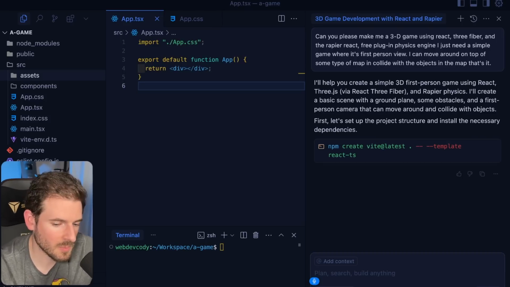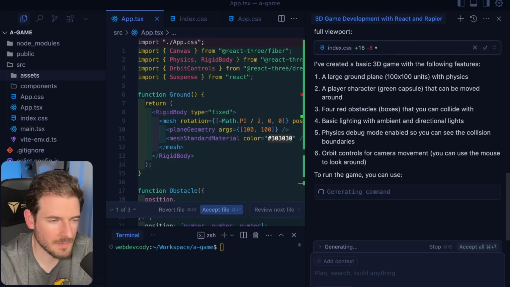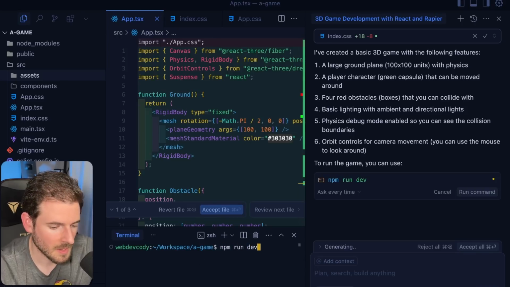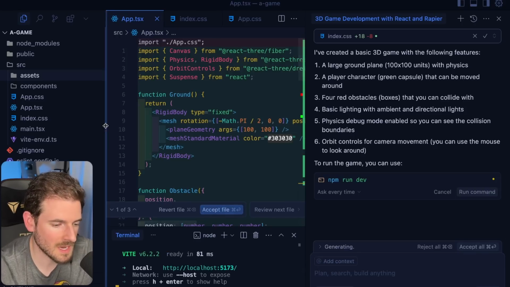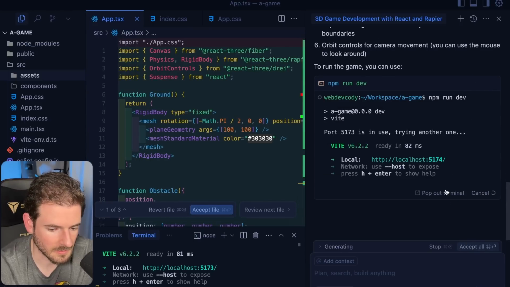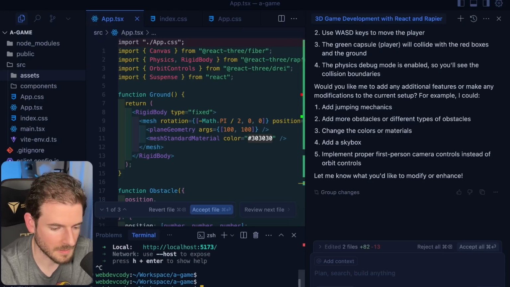Why? I already have a project. And at this point, what is the AI giving us? It's just cutting out the step of me finding a tutorial project and cloning it. That's literally all it's doing for us right now. So this video has not been very successful with just vibe coding. Okay, let's go ahead and run this command. Why not? Pop it out in a terminal. There, you happy? You ran the command.